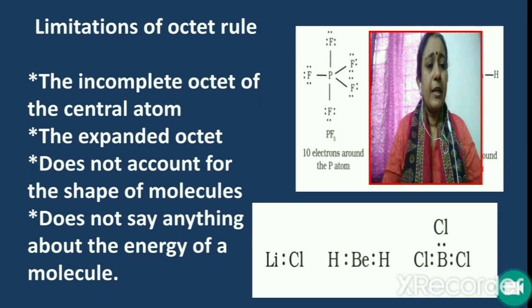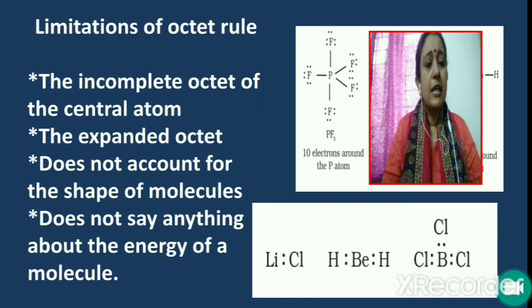For example, in molecules like lithium chloride, beryllium hydride BeH2 and boron trichloride BCl3, it is found that the central atom has less than 8 electrons around it after bond formation. For example, if we consider BeH2, the central atom is beryllium. After bond formation, it has only 4 electrons around it, which is less than 8. So, beryllium has an incomplete octet after bond formation.